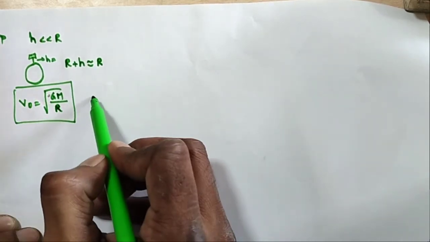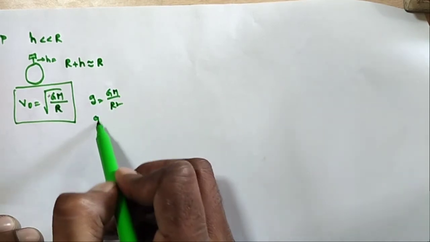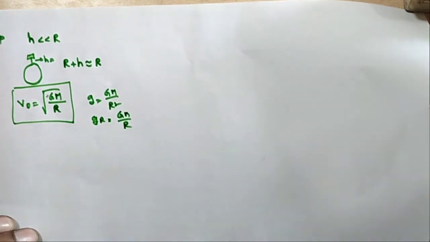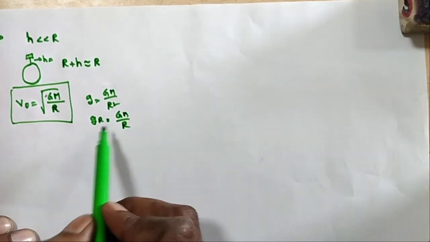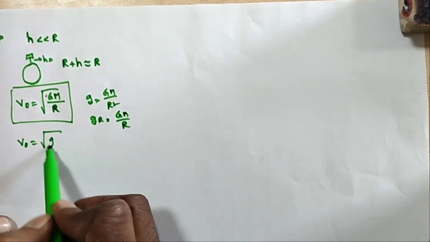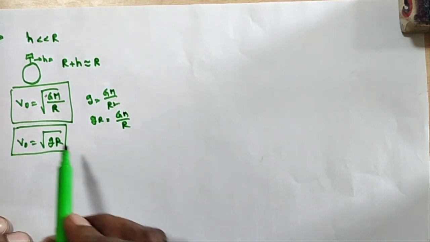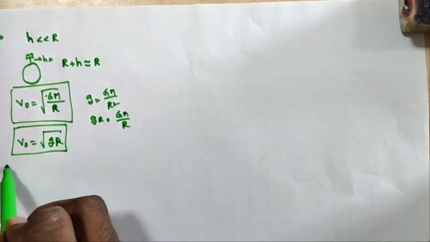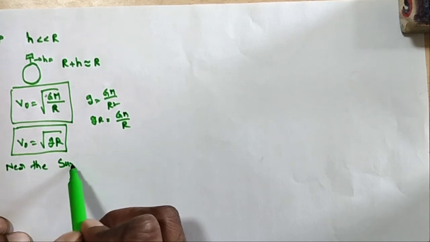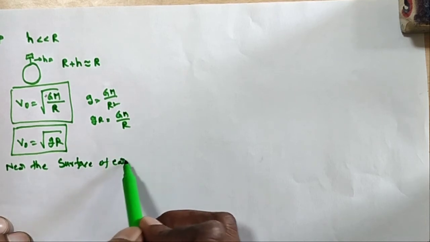Or another one: small g is equal to GM by r square, so gr is equal to GM by capital R. Therefore GM by r, V naught, is equal to under root of gr. This is when the height is very small, near the surface of earth.